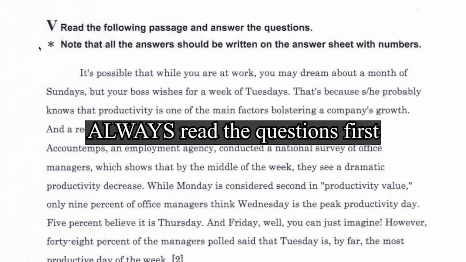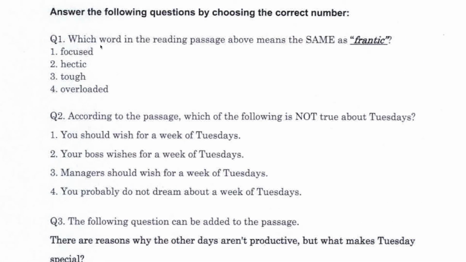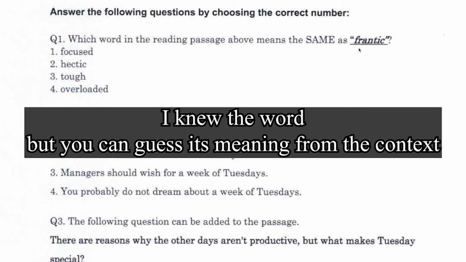Section 5. As always, let's look at the questions first. Number 1. Which word in the reading passage above means the same as frantic? I already know what this means, so I know that the answer is number 2, hectic. It basically means busy. For those of you who didn't know what this meant, you should be able to guess what it means from the context.